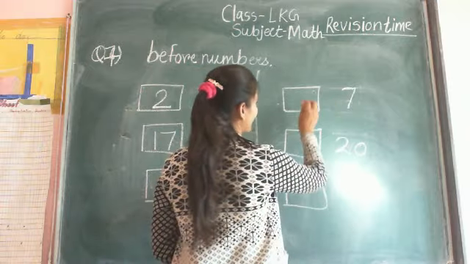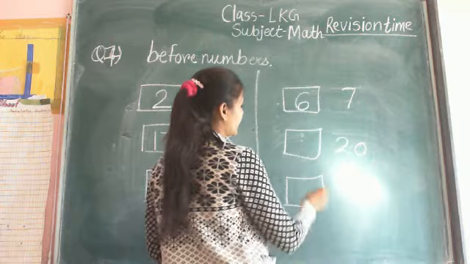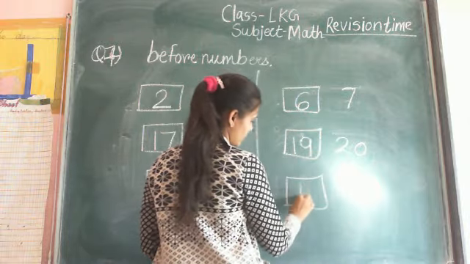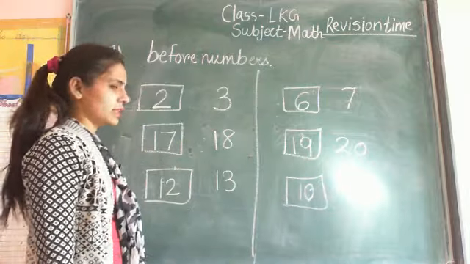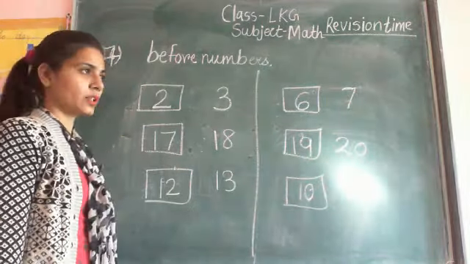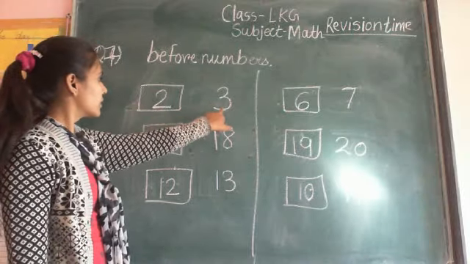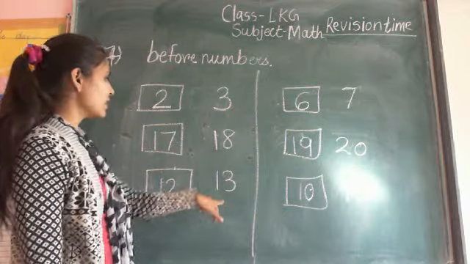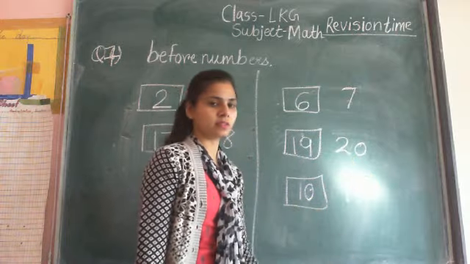What is the before number of number 7? It is number 6. Before number of 20 is 19. And before number of 11 is 10. These are the before numbers. Okay, note down all the answers: 12, 6, 19, 10.